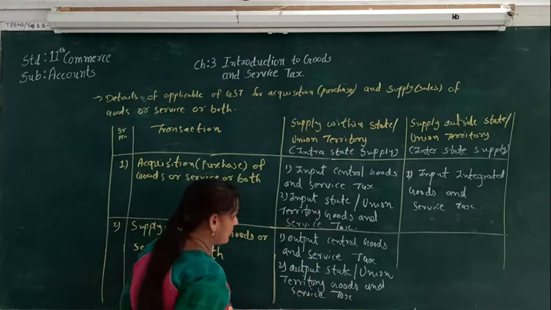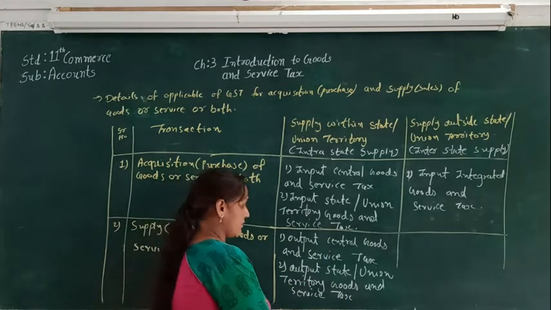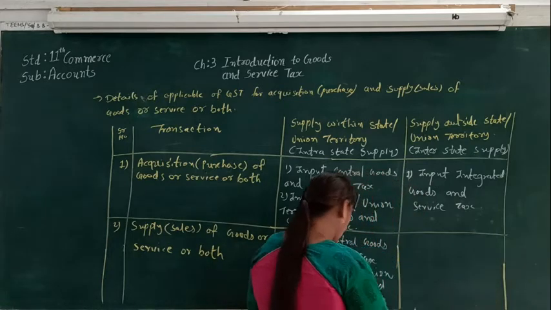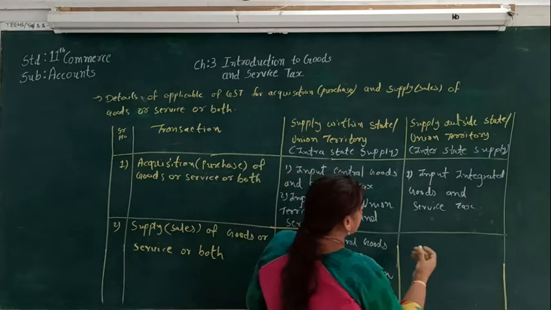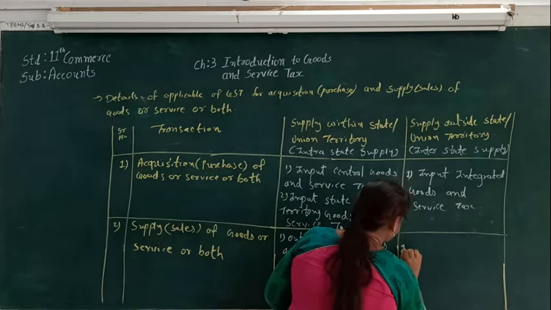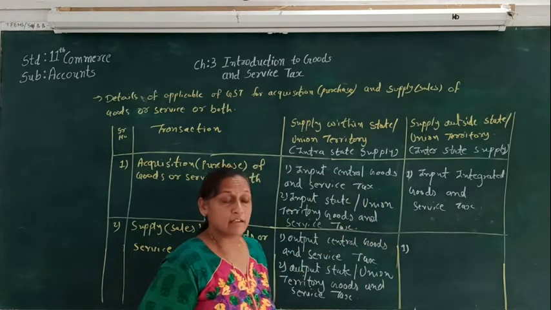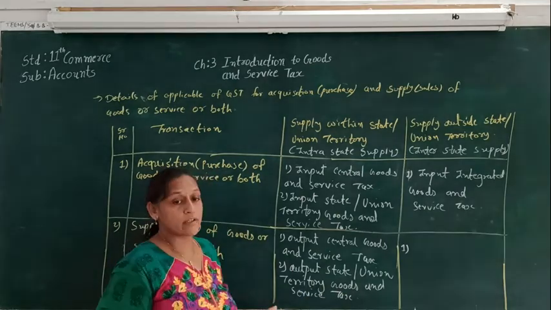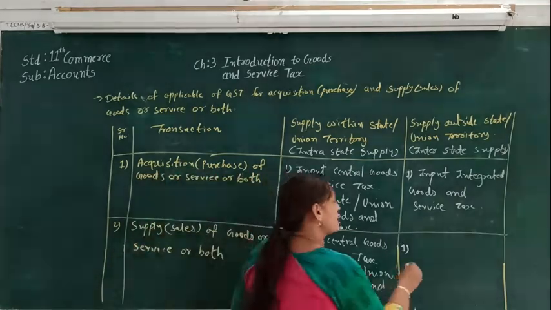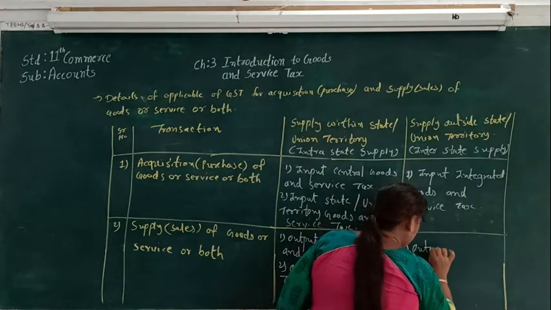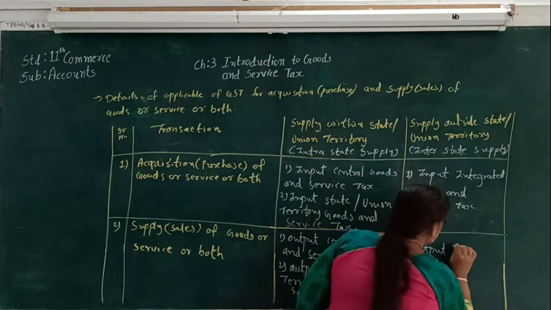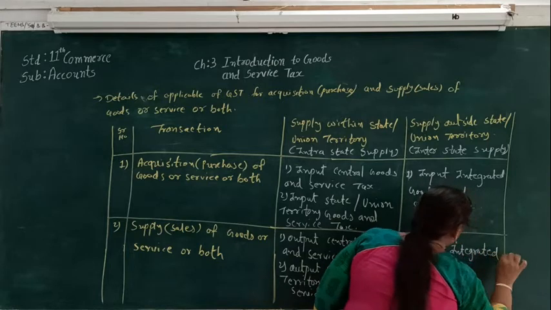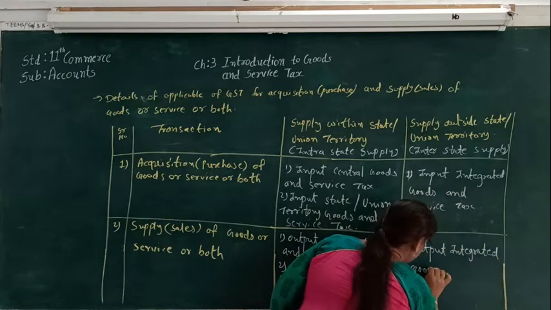This will be for the sales, and the same applies for outside the state. For sales outside the state, the tax will be called output IGST, output integrated goods and service tax.